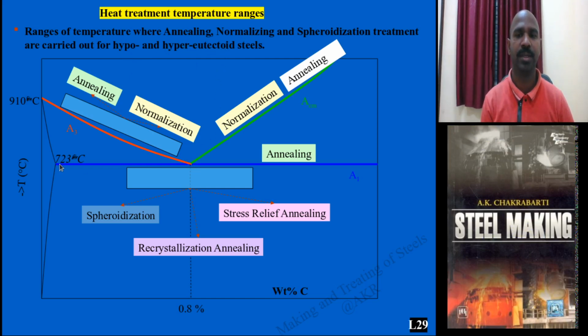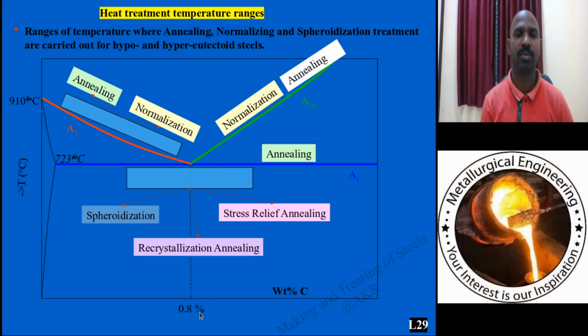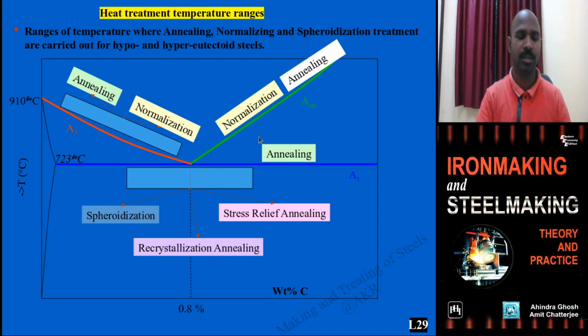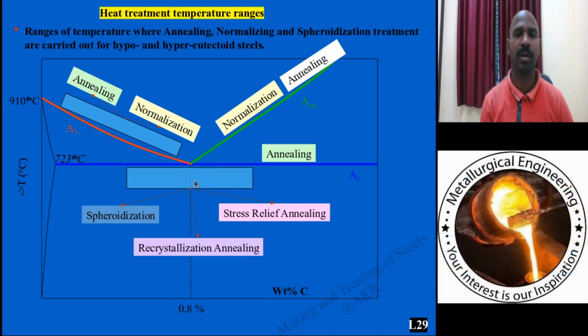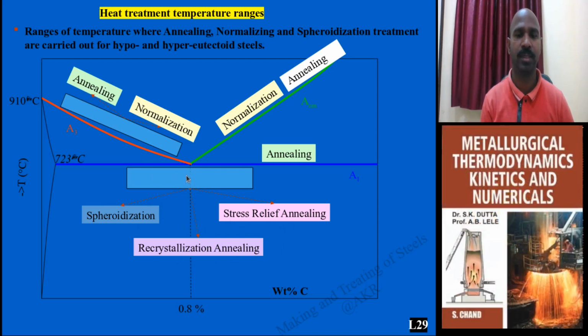Eutectoid steel has 0.8% carbon by weight, with 910 degrees Celsius for the A3 temperature and 1100 degrees Celsius for the ACM temperature. And these eutectoid steels are suitable for various heat treatment processes such as annealing, normalizing, and further classification in the annealing process: spheroidization annealing, stress relieving annealing, recrystallization annealing. This is the range of the temperature chosen for these treatments.